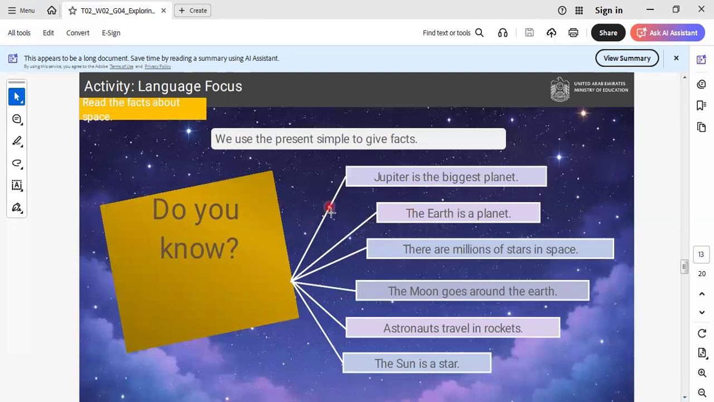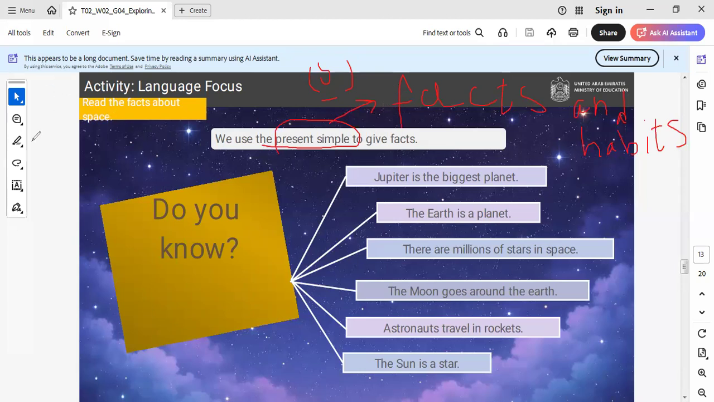Here we have some questions. Let's know it together. We use the present simple to give facts. So in this unit, we learn the present simple, and we know that we use the present simple to express facts and habits, as we know from learning this tense. We know that very well, okay? The formula of the present simple is adding s to the verb. The pronouns you, we, they don't take s. The rest of the pronouns, he, she, it, take s.